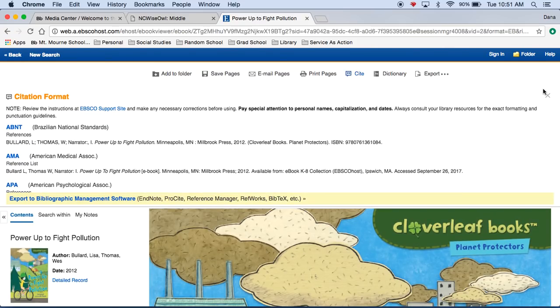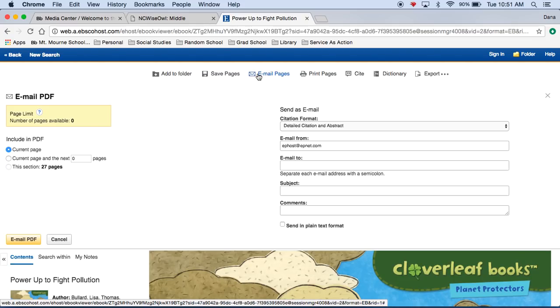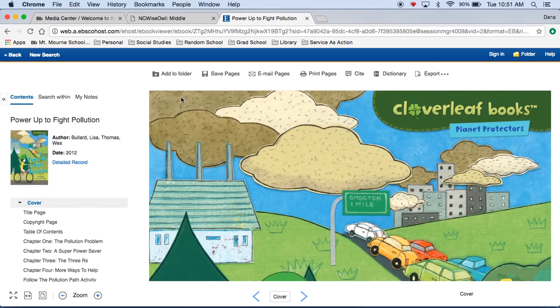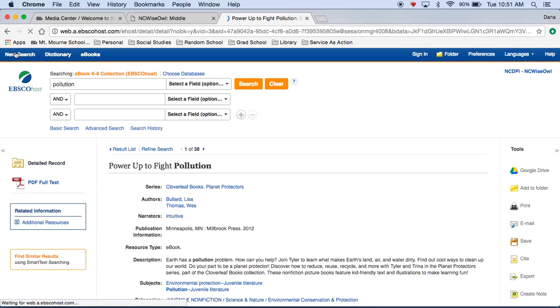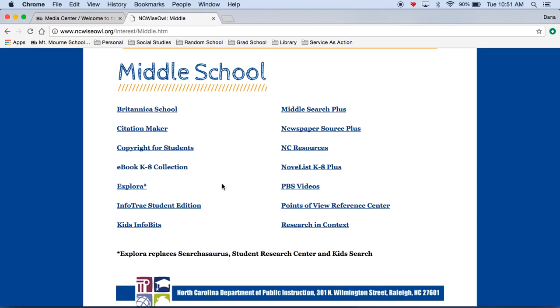It also gives you the option to email yourself certain pages. So if you find information in here that you want to save for later, you can email yourself the pages and save it that way. So ebooks is another wonderful resource. And you can see there's a lot of different books in there that you can choose from. So let's go back to Ncwiseowl. Next stop is Explora.